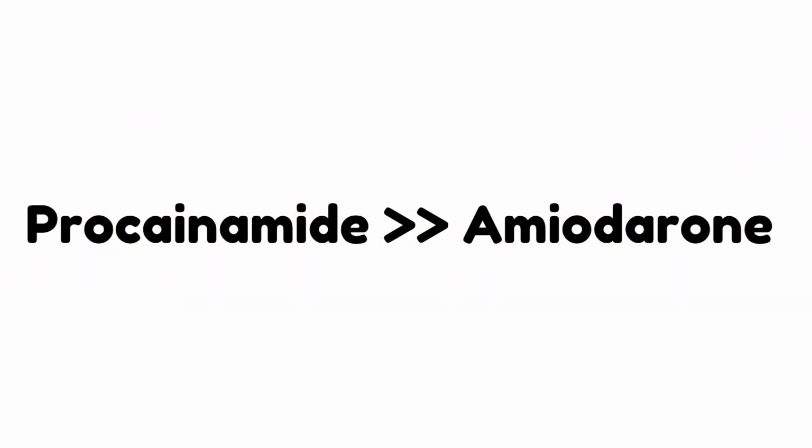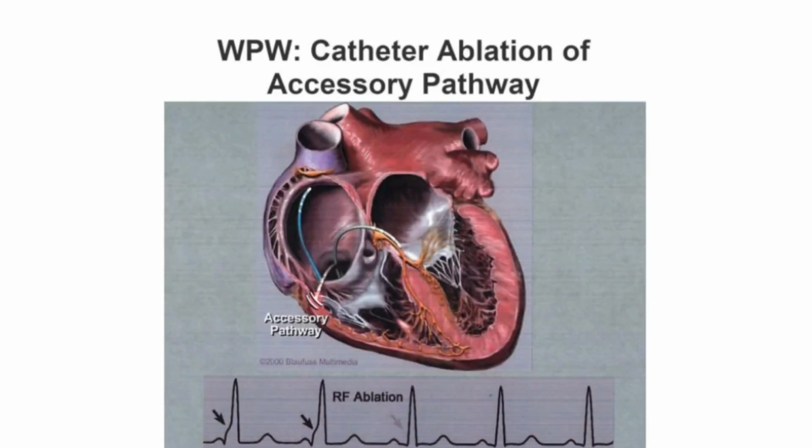In WPW, procainamide is the drug of choice, more preferable to amiodarone. It's not that amiodarone cannot be given, but procainamide is more preferred. The definitive treatment for WPW syndrome is the ablation of the accessory pathway. But medical management includes procainamide, which is preferred over amiodarone.